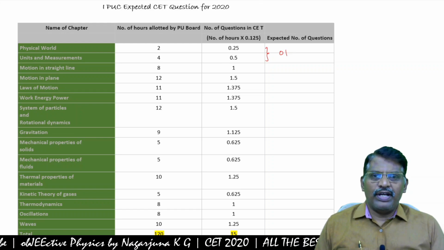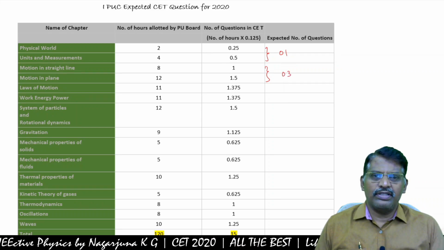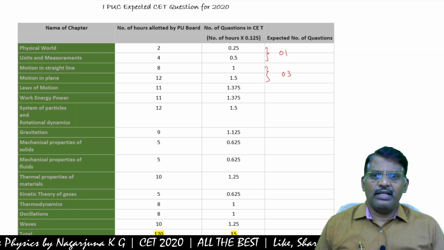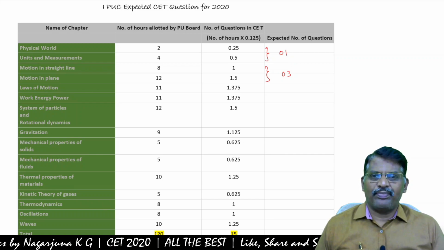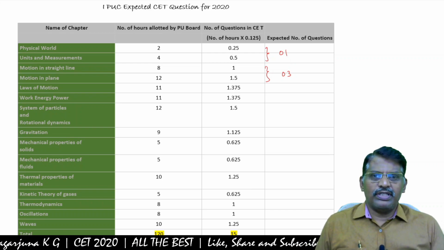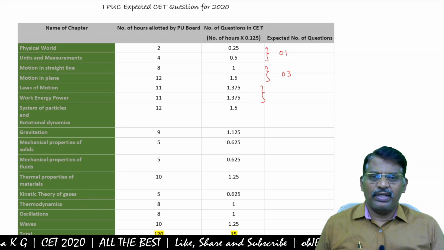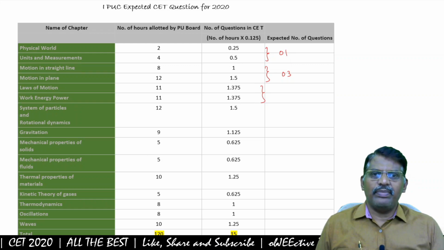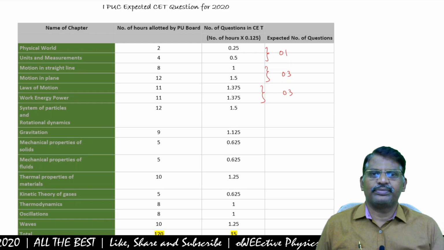So 2.5 together, which can be taken as 3: 1 from motion in a straight line and 1 from motion in a plane. Next, laws of motion and work power energy have the same weightage, so together here also we may expect 3 questions.